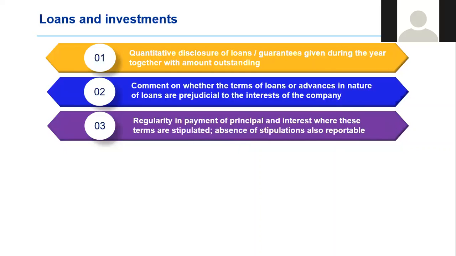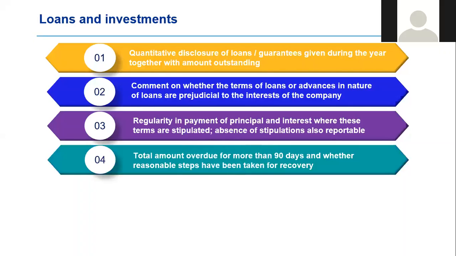be familiar, is the auditor will comment on regularity in payment of principal and interest where these terms have been stipulated. If there is a loan or an advance in the nature of a loan where principal and interest repayments is not stipulated, that automatically becomes a reportable item. The next item is if there are total amounts that are overdue for more than 90 days, then whether reasonable steps have been taken for recovery or not.